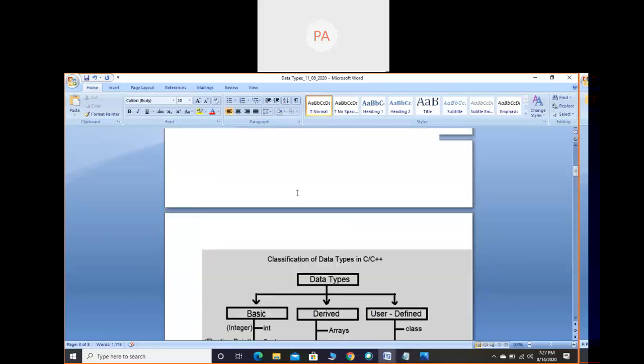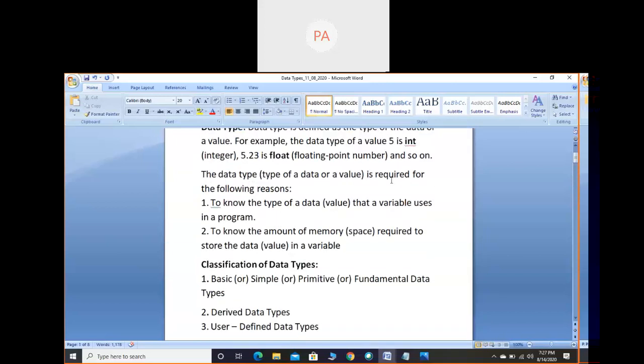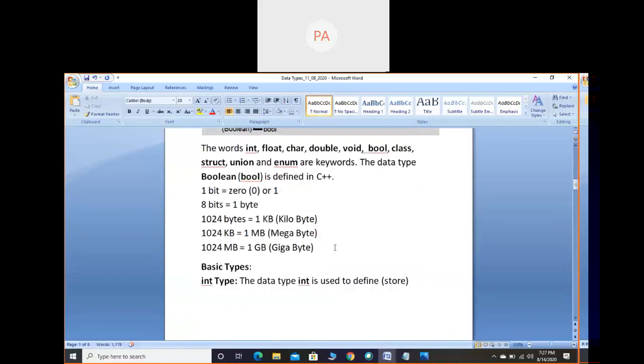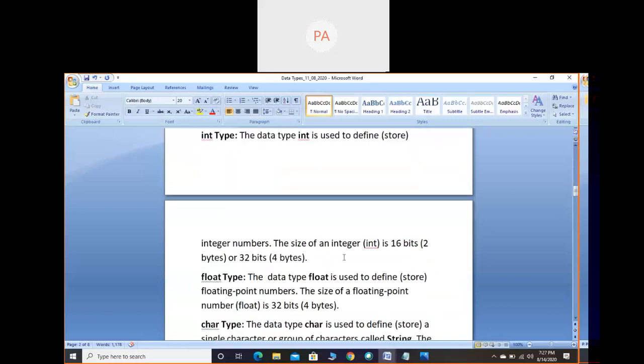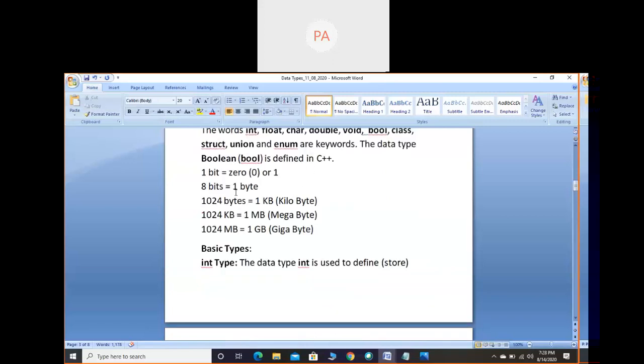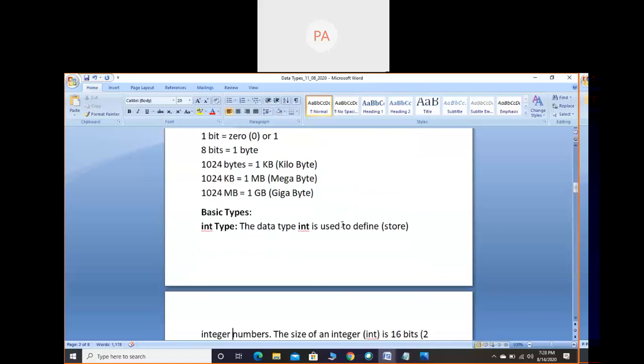As we discussed, the data type is required for the following reasons: to know the type, and to know the amount of memory. Memory means space, and we talk about it in terms of bits and bytes. The size of integer is 16 bits, which means 2 bytes, because 8 bits make 1 byte. Or 32 bits means 4 bytes: 32 divided by 8 gives 4, or 8 into 4 gives 32.